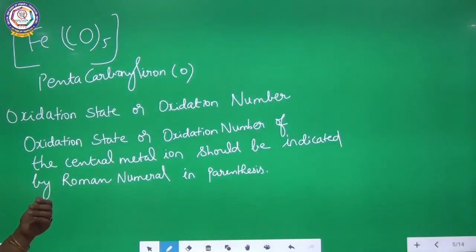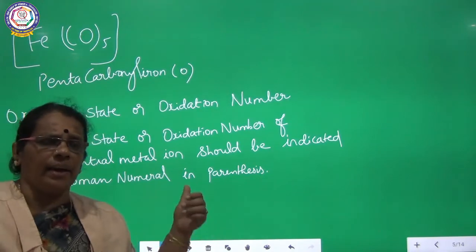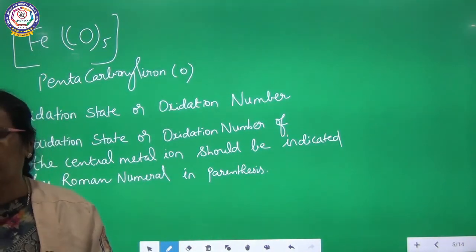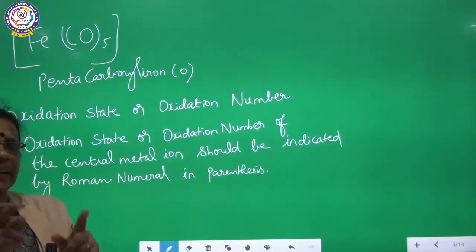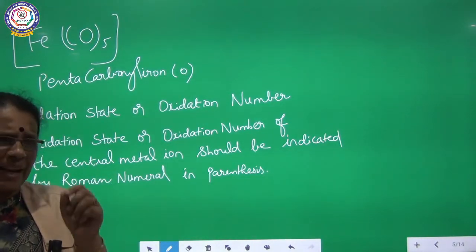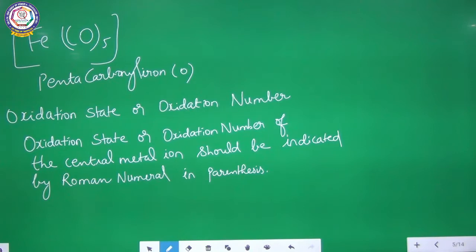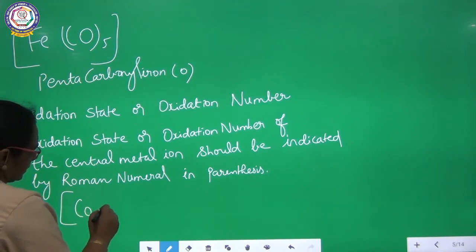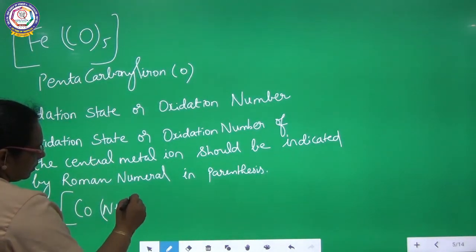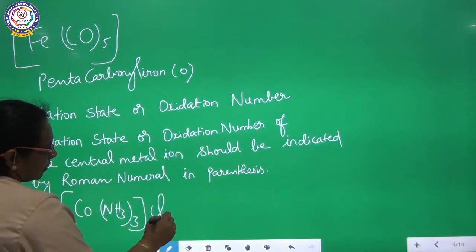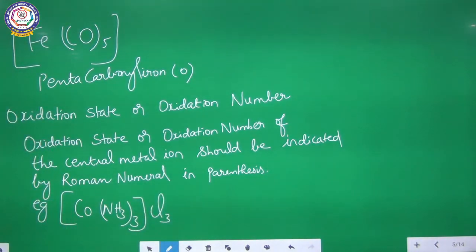Already I have introduced this. When you are going to write the oxidation state of a central metal ion, or the oxidation number of a central metal ion, it should be written in Roman numeral in parenthesis. So, I am going to give an example now. For example, a complex is coming like this.